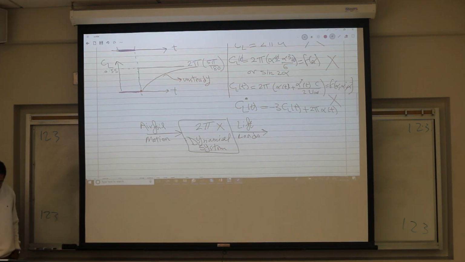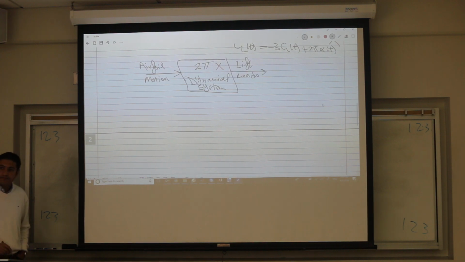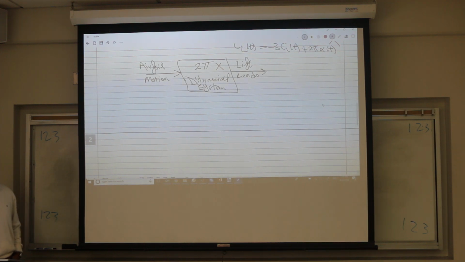Which leads to the following. How to represent a dynamical system? How do you represent a dynamical system? Can you tell me one form of representing a dynamical system? What is one form? If you are in 170 and they're giving you a system, here is a system. What do they give you? Transfer function. Very good.